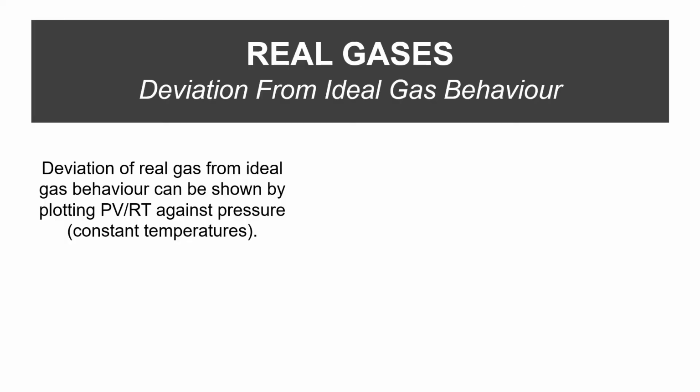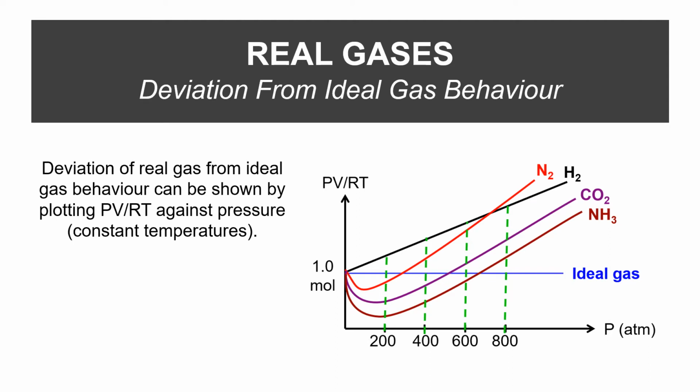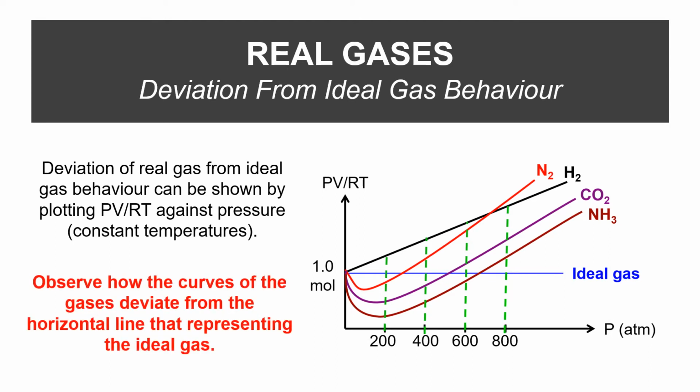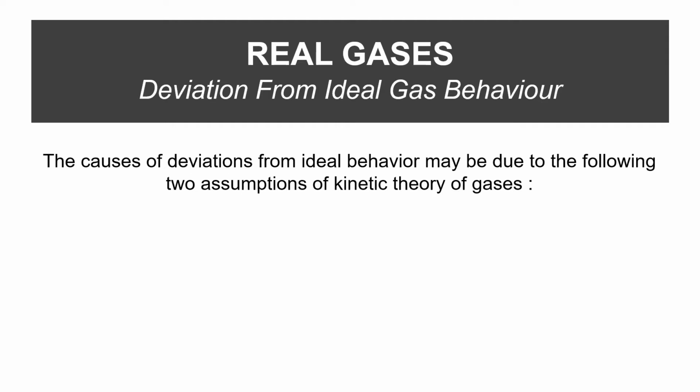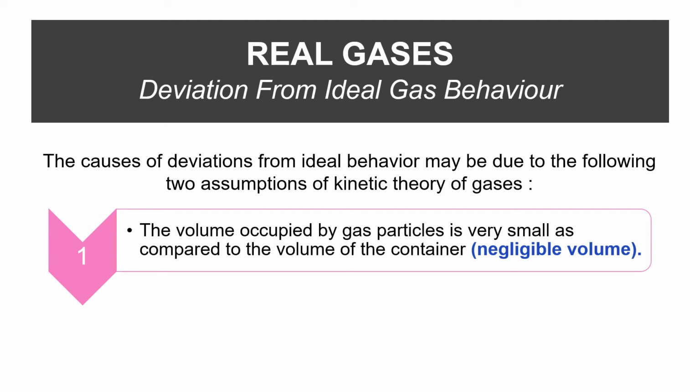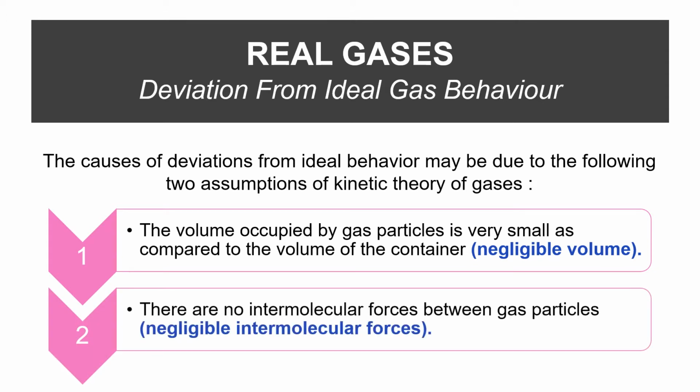The deviation of real gas from ideal gas behavior can be shown by plotting PV over RT against pressure at a constant temperature. Observe how the curves of the gases deviate from the horizontal line that represents the ideal gas. The causes of deviation from ideal behavior may be due to the following two assumptions of the kinetic theory of gases. First, the volume occupied by gas particles is very small compared to the volume of the container. Second, there are no intermolecular forces between the gas particles.